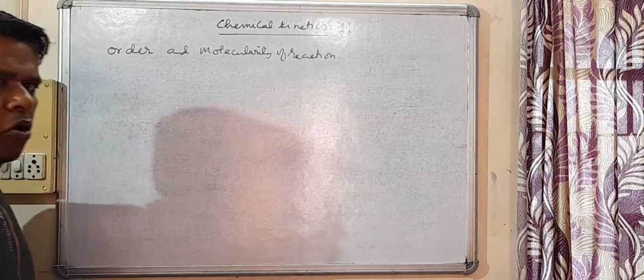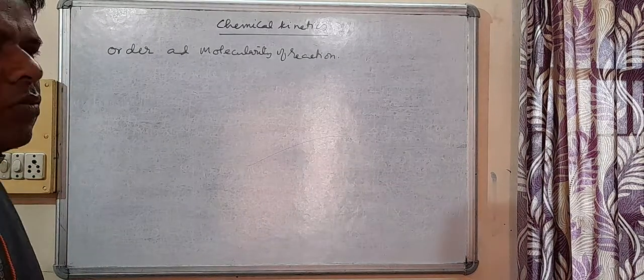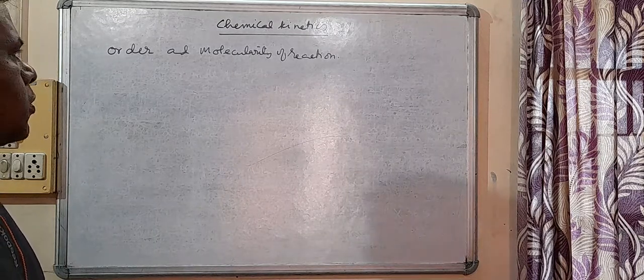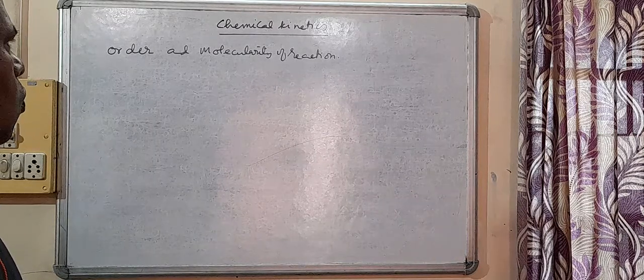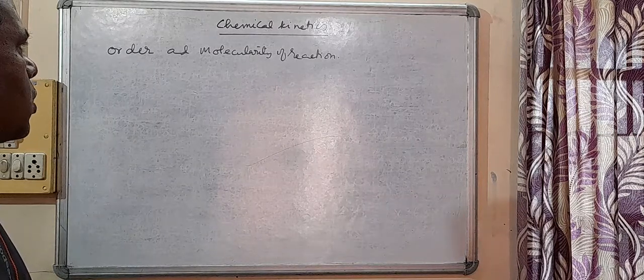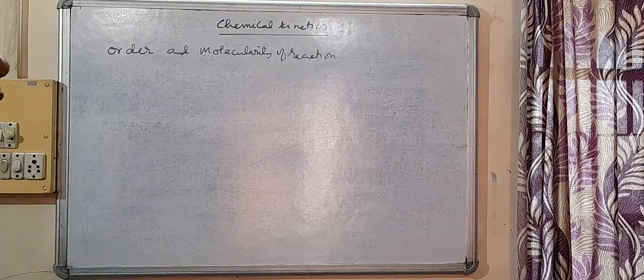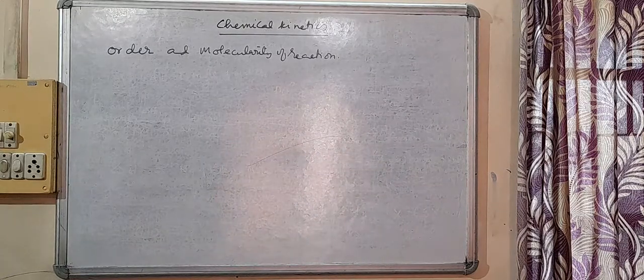This is the most important topic, and I have seen the definition of order and molecularity coming almost every year. So you should learn this definition. Order is what? It is the sum of the powers, the sum of the exponents of the concentration terms in the rate law expression.